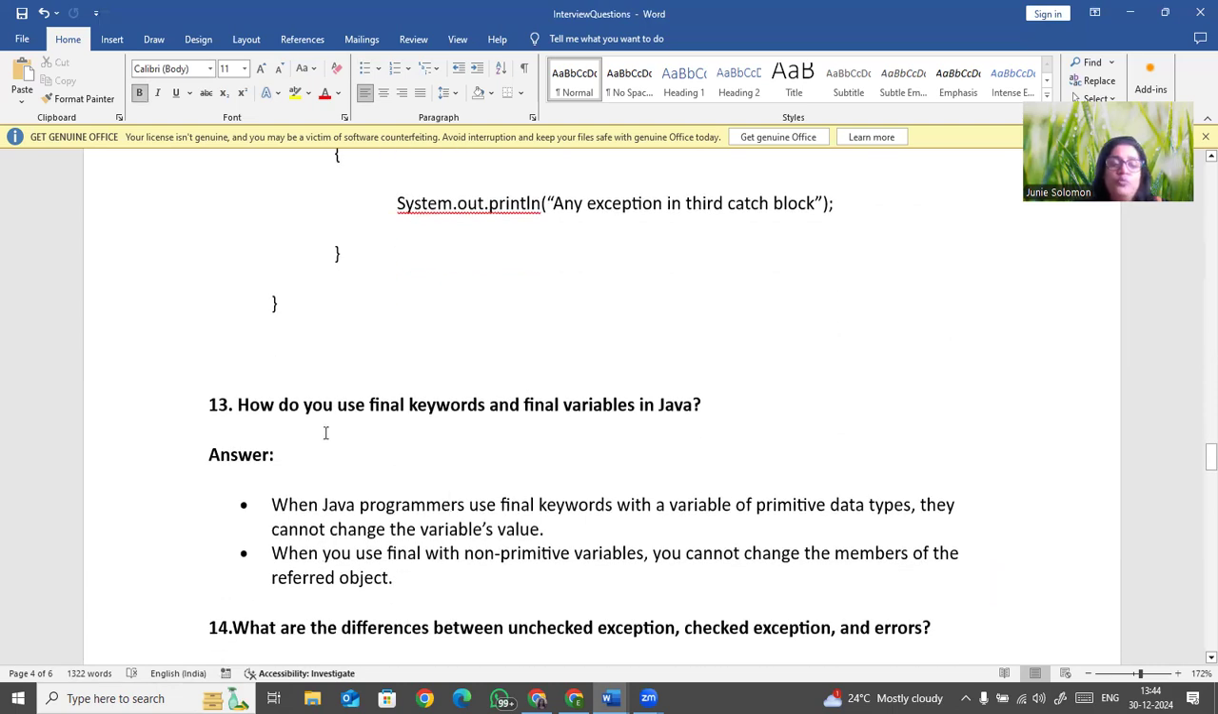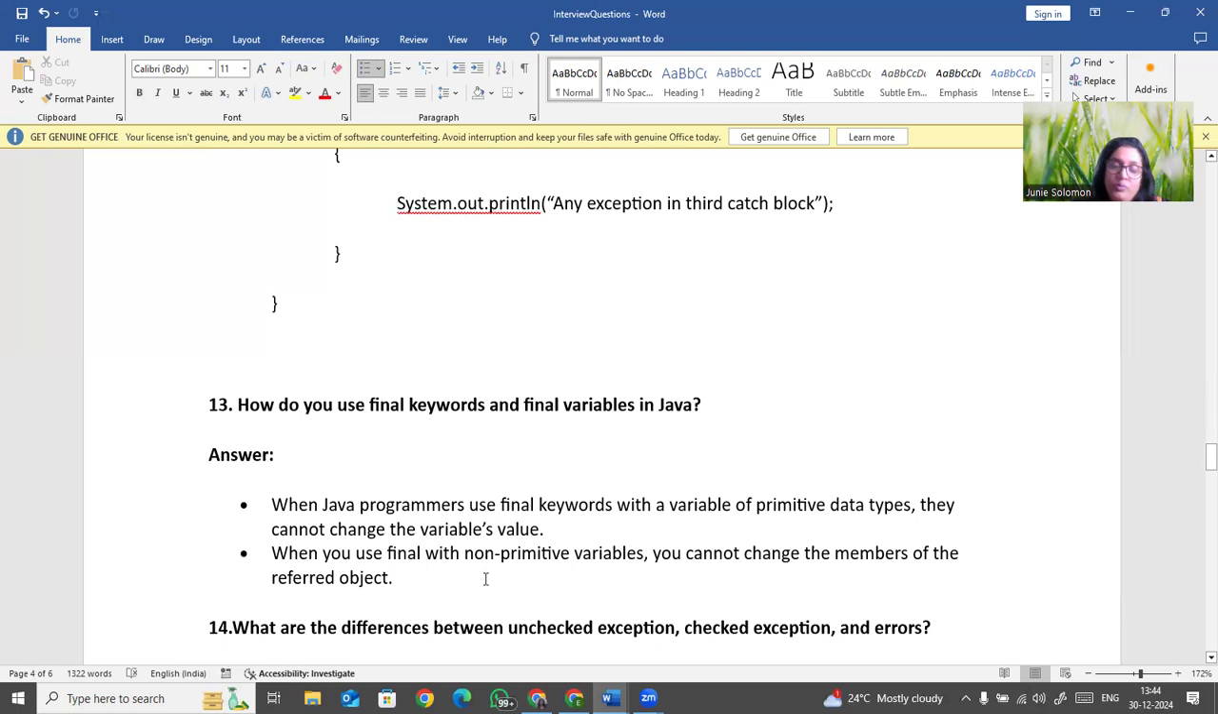Next is how to use the final keyword and final variables in Java. The final keyword is used if you don't want the value to be changed. Variables, whenever you put a value of any data type, you can change any time. But if you don't want the value to be changed, it acts like a constant here. So it will be final, you cannot change it. And if you make any variable final, that will be final. Final can be used for many purposes in Java, like methods also. So final means final. Nobody can change it. That is called final.